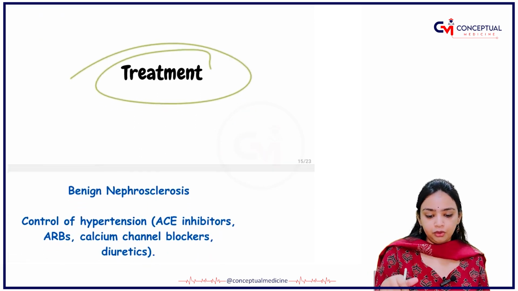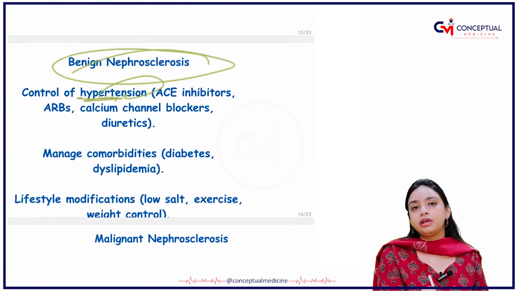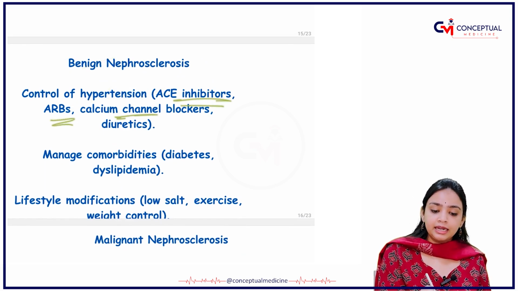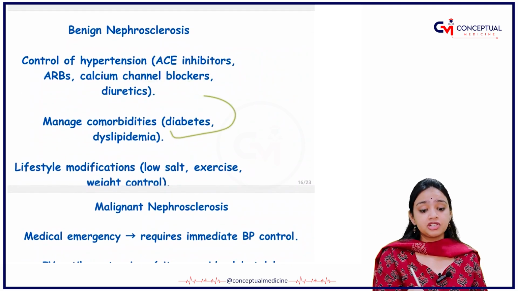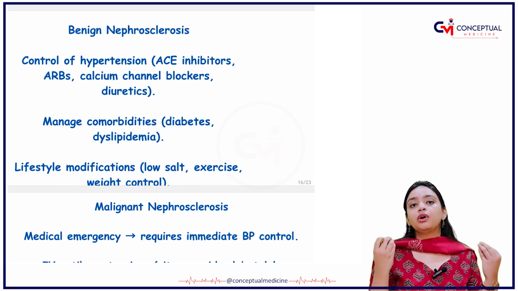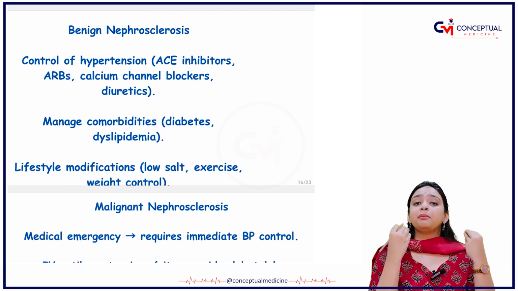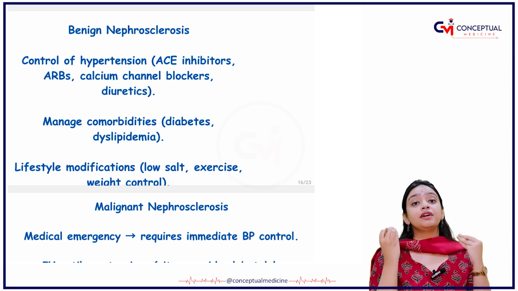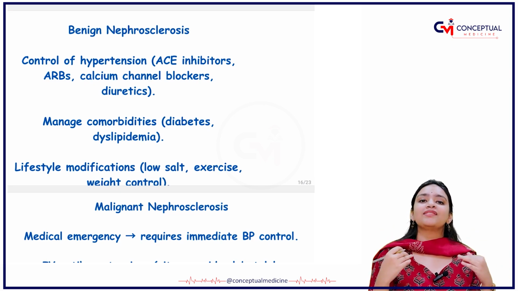What is the treatment protocol that you have to follow? For benign nephrosclerosis, you have to control the hypertension of the patient. You have to give them ACE inhibitors, ARBs, calcium channel blockers and diuretics. You have to manage the comorbidities like diabetes and dyslipidemia, and you have to ask the patient for lifestyle modification, because a healthy lifestyle can prevent many diseases that you are not even aware of. Instead of living a sedentary lifestyle, just try to live a healthy lifestyle, okay?